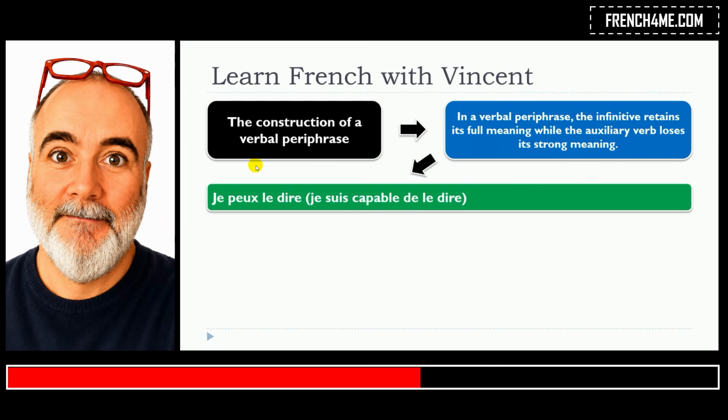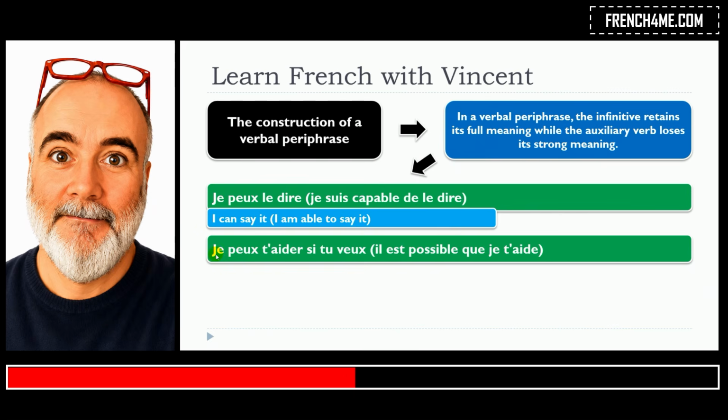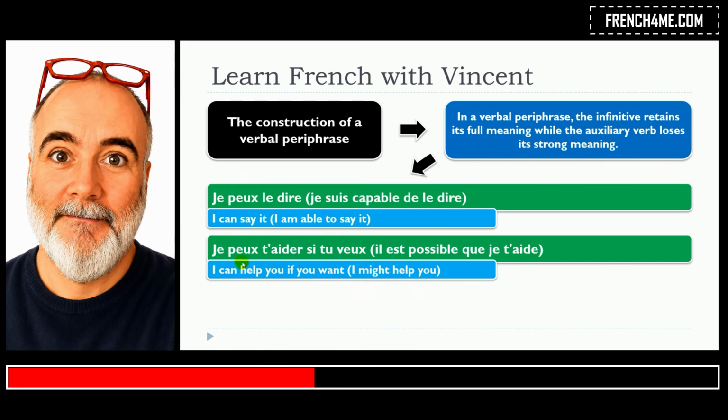So let's have a look at the first one, for instance. Je peux le dire. And it means je suis capable de le dire. The second one. Je peux t'aider si tu veux. Meaning by that, il est possible que je t'aide.